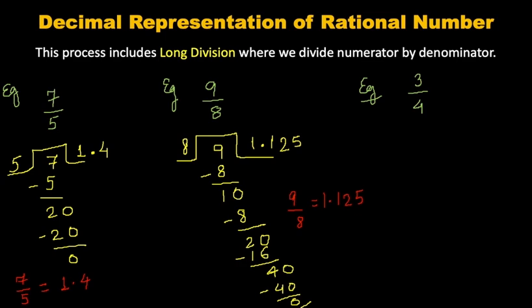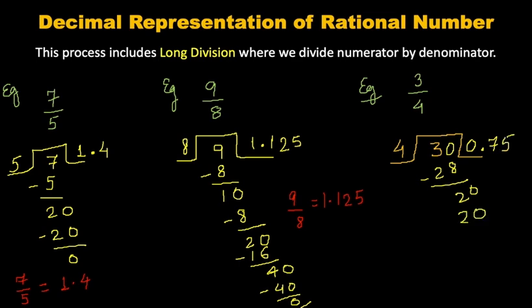Last example for this topic, 3 by 4. Following the same method, 4 as divisor and 3 as dividend. As we can see that 3 is smaller than 4, I will be applying 0 point in the first step and it will become 30. Now 4 sevens is 28. It will be 20 as the point is already mentioned. Now 4 fives is 20. It will leave a remainder 0.